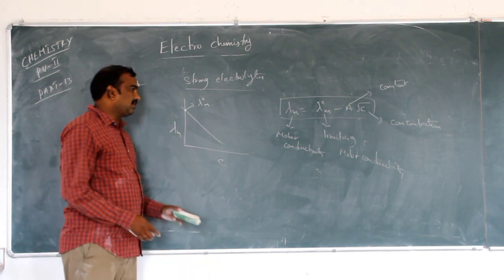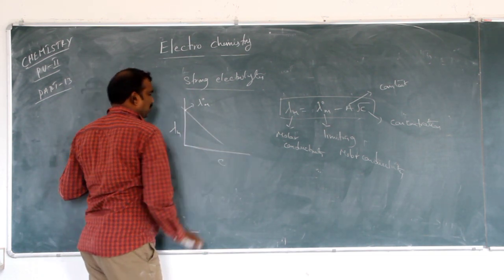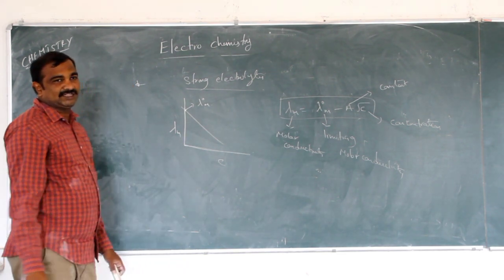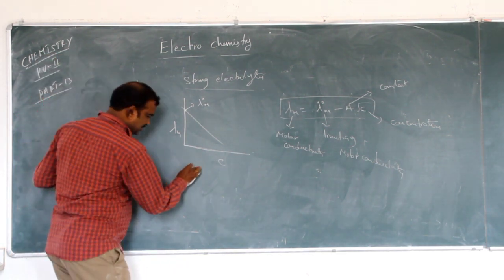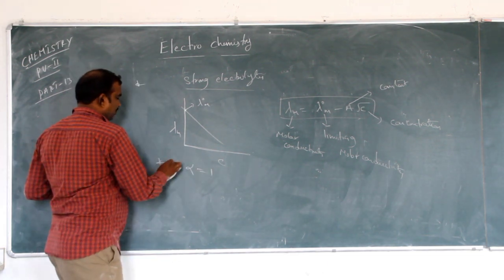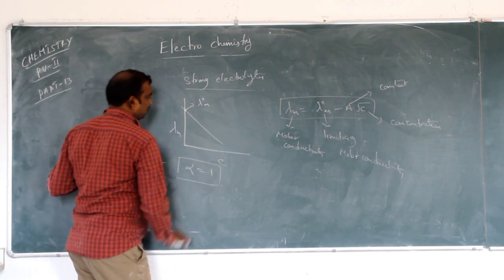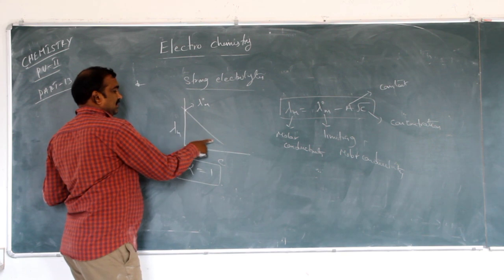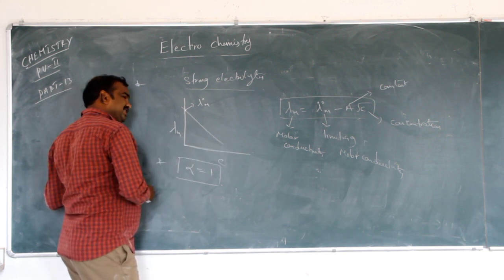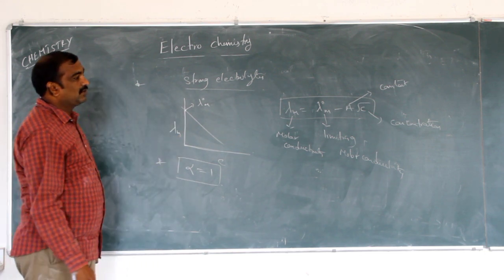If you draw the graph between molar conductivity and concentration, what happens for strong electrolytes? For strong electrolytes, dissociation takes place completely, that means the degree of dissociation alpha is equal to 1. So the graph will increase as the concentration decreases, lambda m increases, and it touches a point; that point is called the limiting molar conductivity.